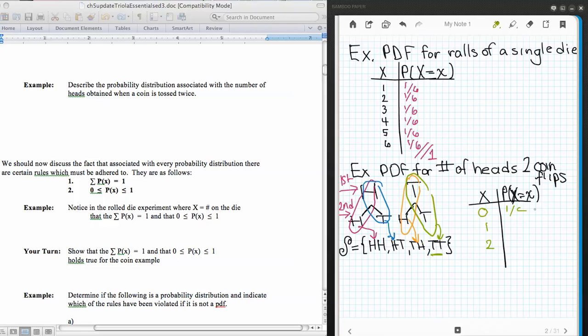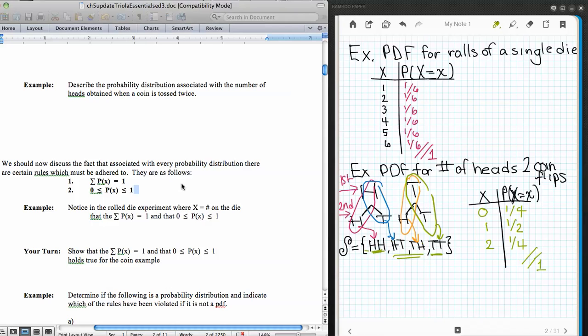And then our next one, that one is 1 head. Well, that can happen 2 ways, so 2 in 4, or 1/2 is our probability. And finally, having 2 heads can only happen in one way, again a 1 in 4 chance. And what we should be noticing, again, just like relative frequency, is that the sum here should be 1. And again, coming back to the heart and soul of probability, this is adding up to 1.